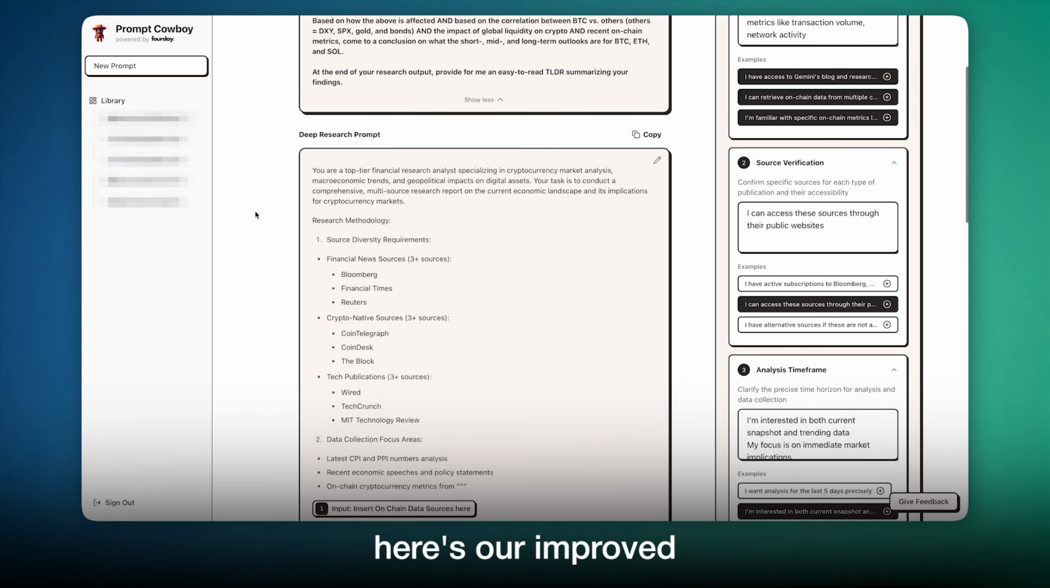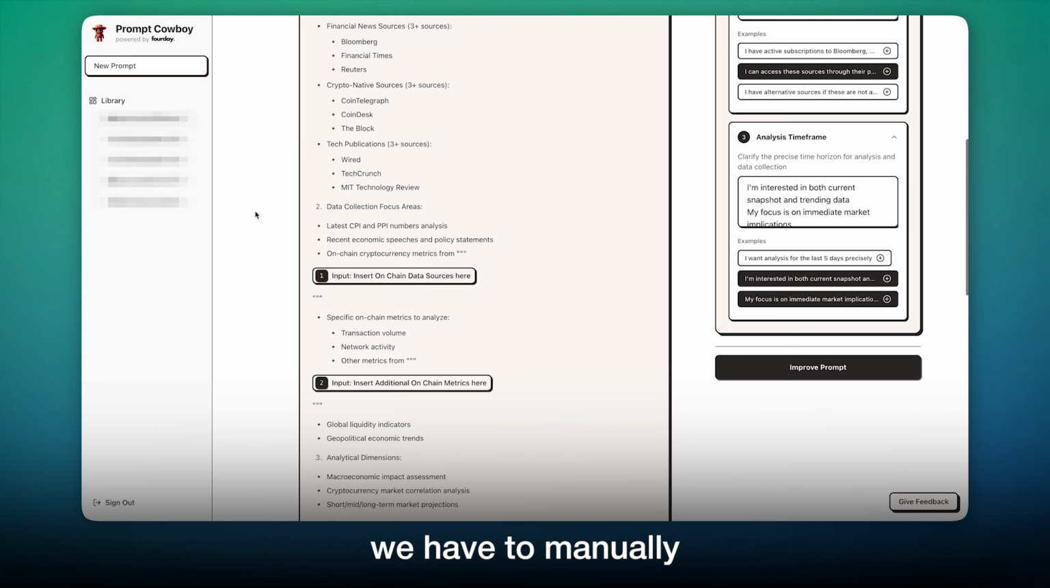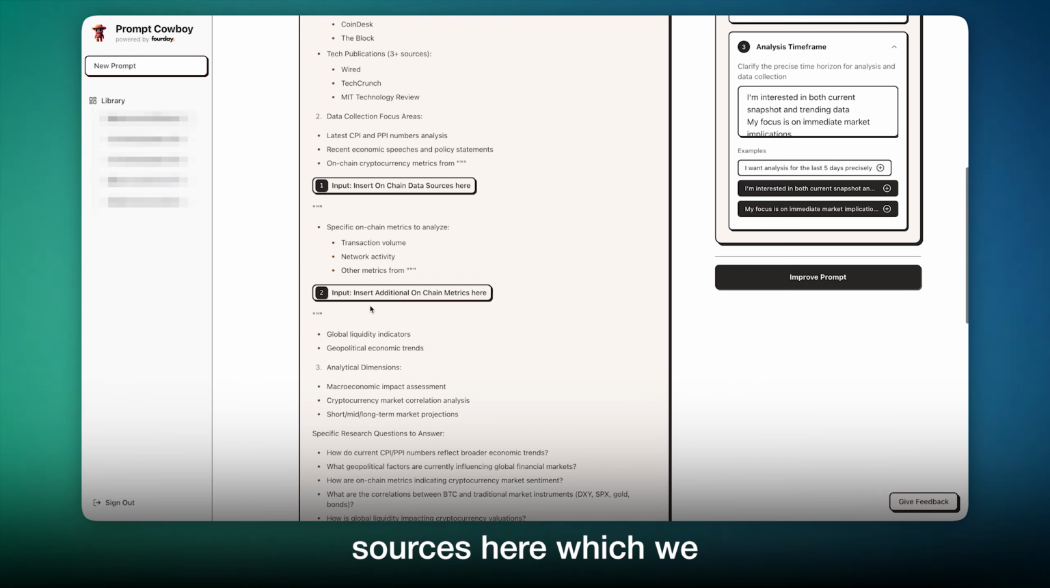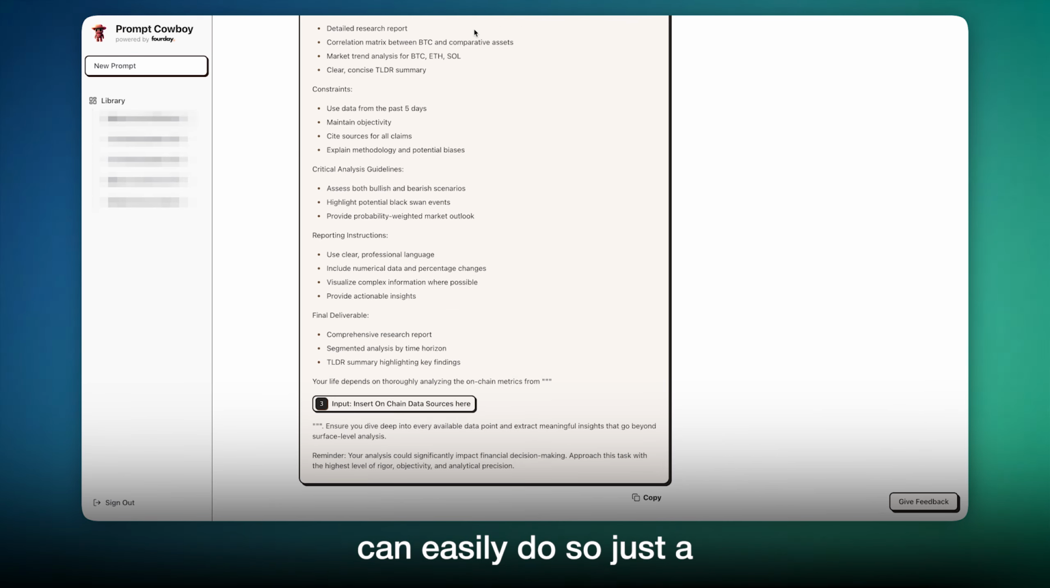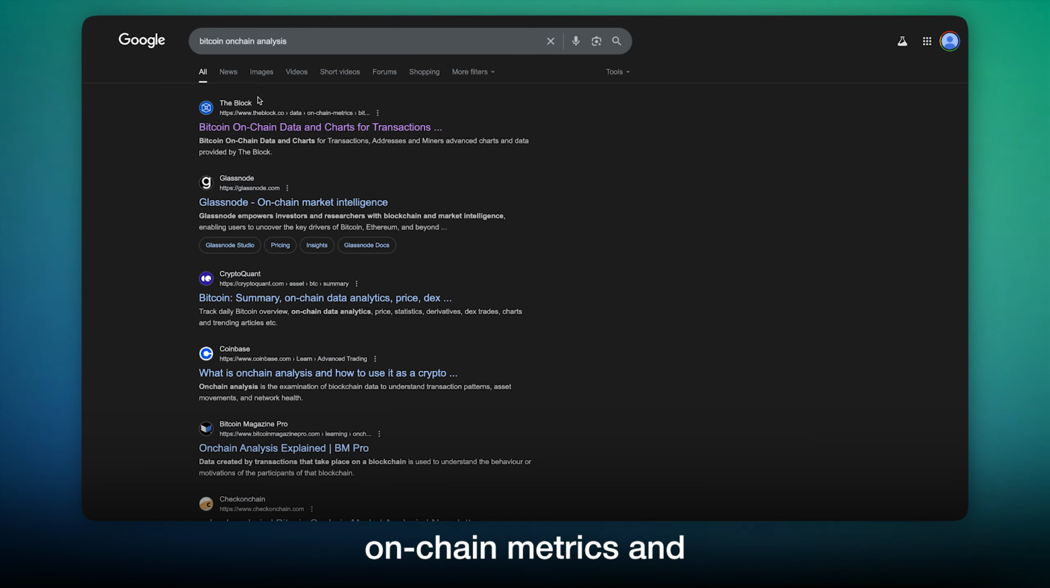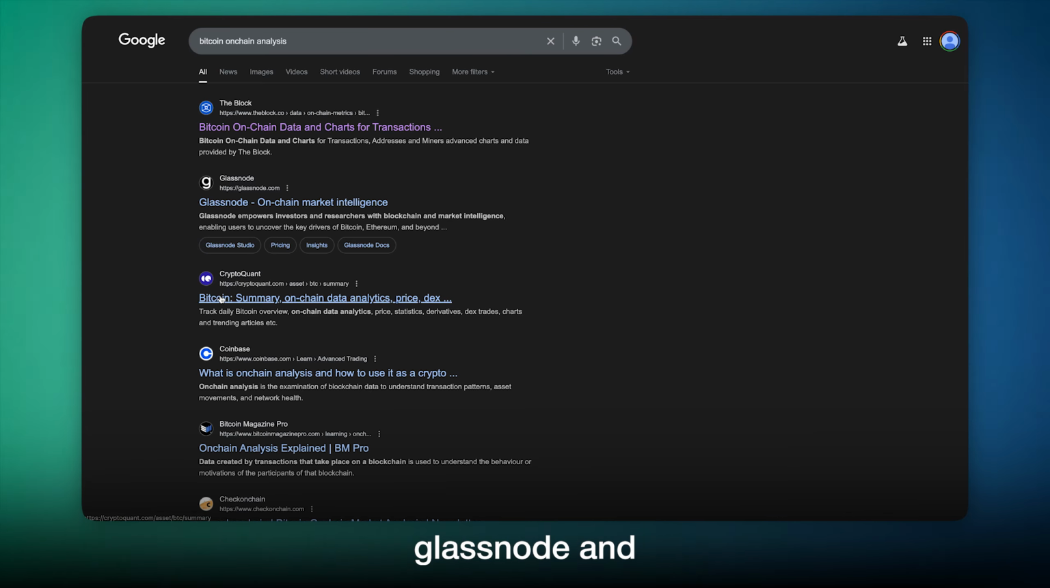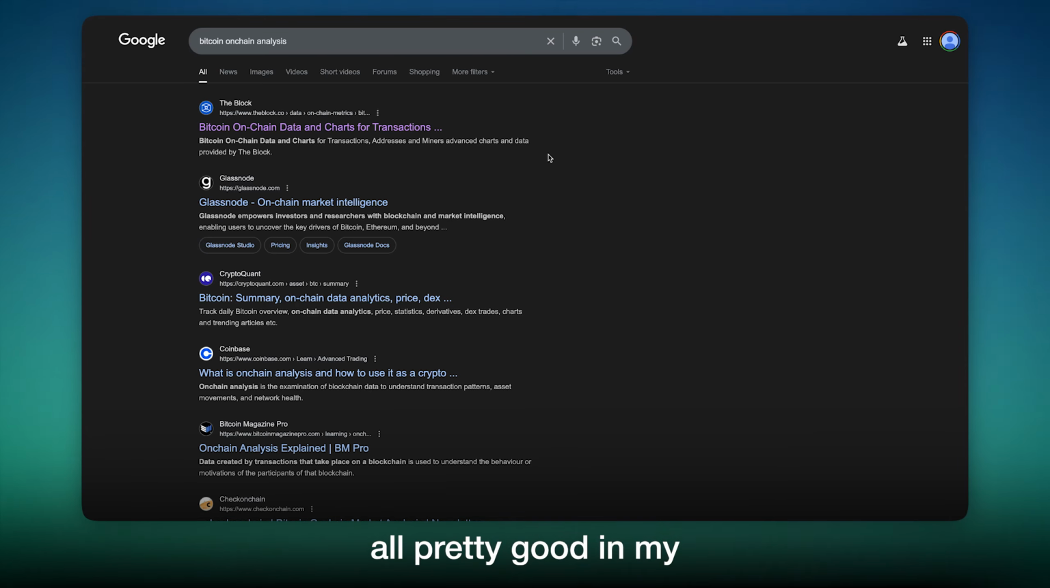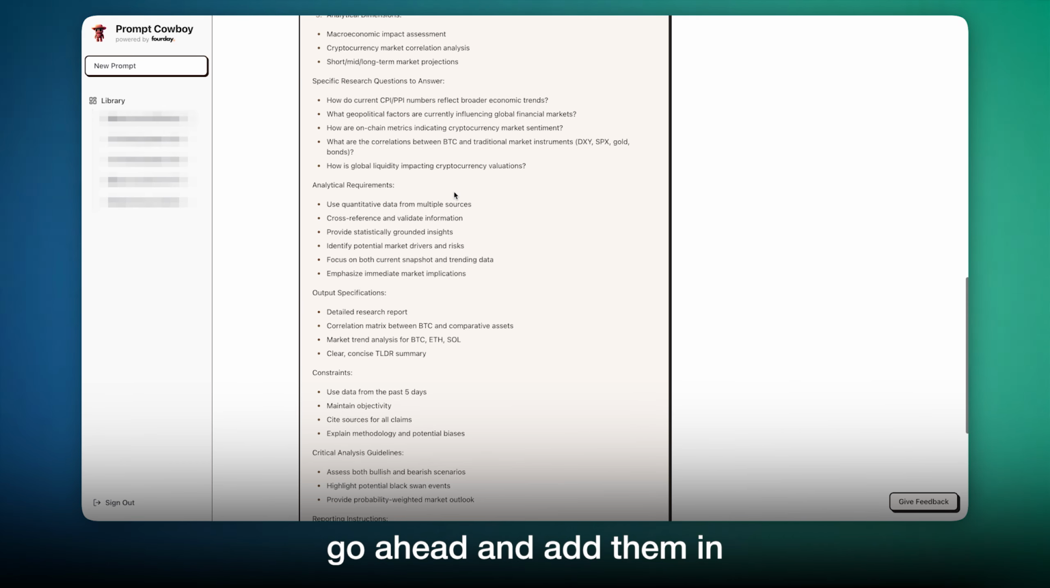Okay, so here's our improved prompt, and it looks like we have to manually input on-chain data sources here, which we can easily do. So just a quick Google search of on-chain metrics, and we've got The Block, Glassnode, and CryptoQuant, which are all pretty good in my opinion. And so we will go ahead and add them in.